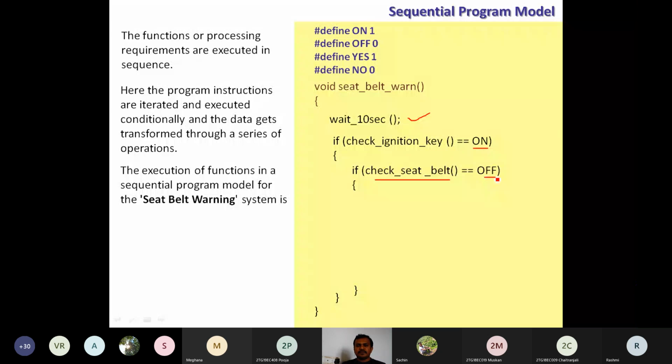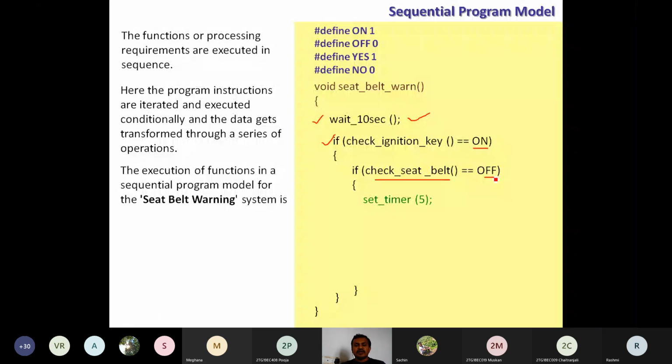if it is off, meaning after 10 seconds also, and the car is on, then we need to check the seat belt. If the seat belt is off, still not fastened by the driver or a passenger, then what do we need to do? We are checking if it is off. Suppose it is off, still not fastened. Then what do we need to do?